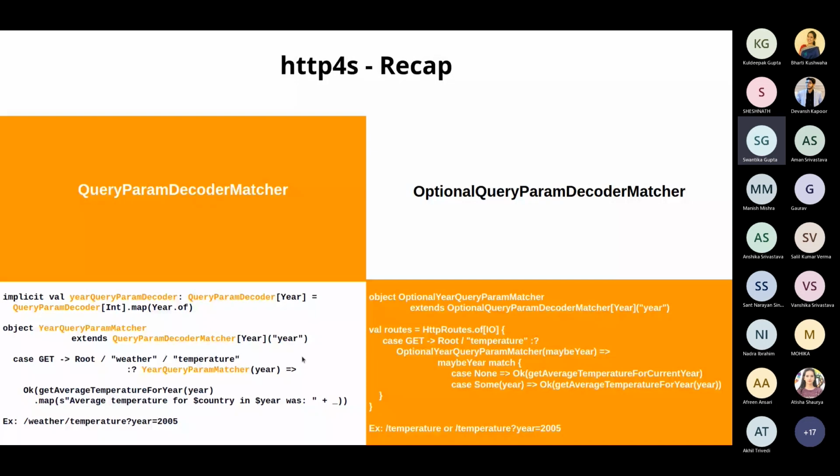If you do not pass here, the query will fail, showing that no matching endpoint found. But in this scenario, we are providing it a flexibility of being optional in nature, that it might or might not be present. In case it is present, after this validation is done, it is checked whether it is optional in nature or not. If it does not exist, I'm calling an implementation which finds for my current year. But if it does exist, then I'm calling for a particular year. So my implementation can be changed based on this.